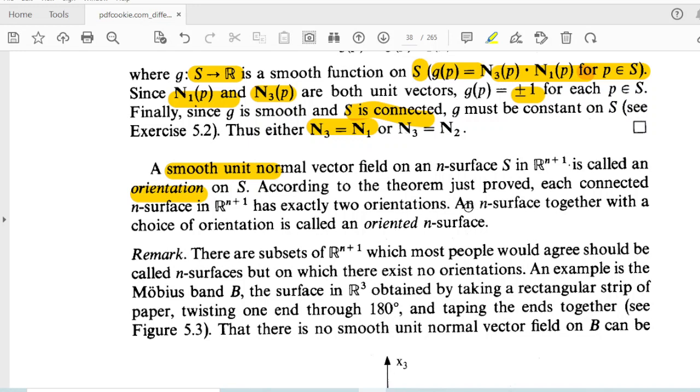And what is an oriented surface? An oriented n-surface is an n-surface together with an orientation. We know that every surface has exactly two orientations, which means every surface has exactly two unit normal vector fields. So if we consider an n-surface and along with that we choose any one unit normal vector field, that is called an oriented n-surface.